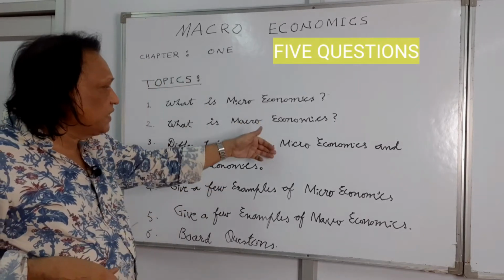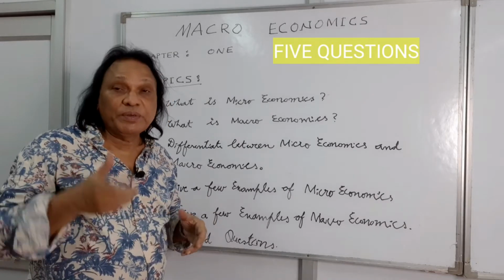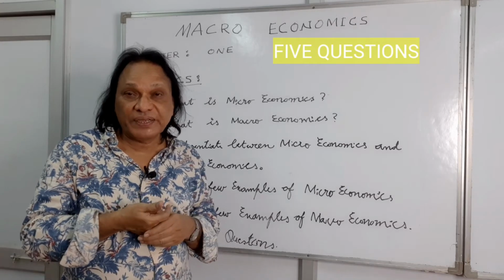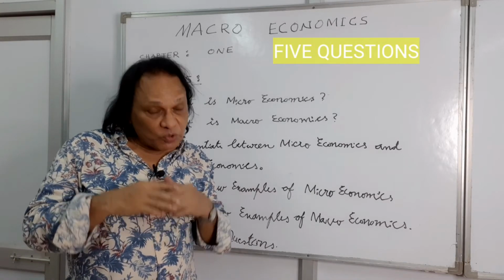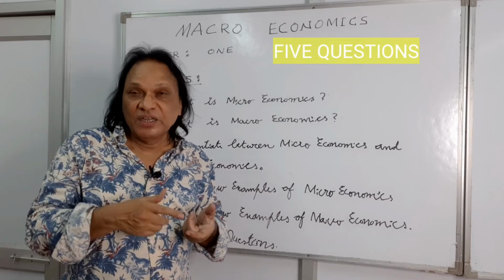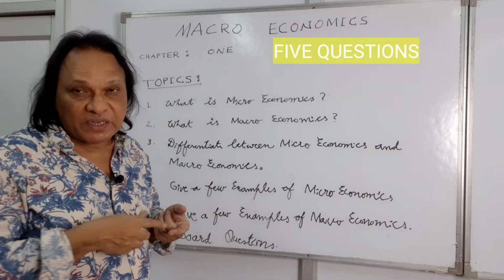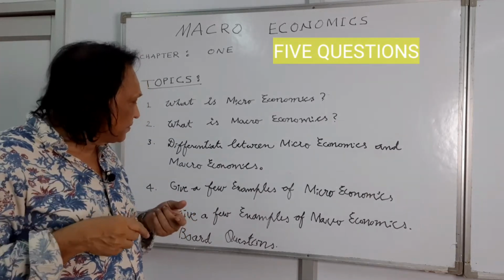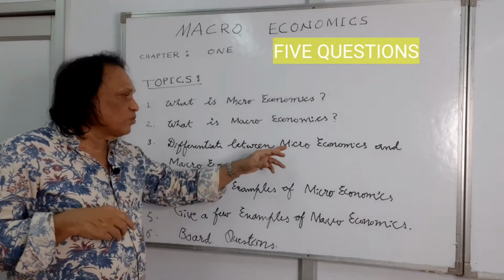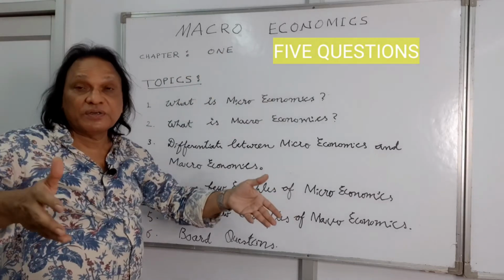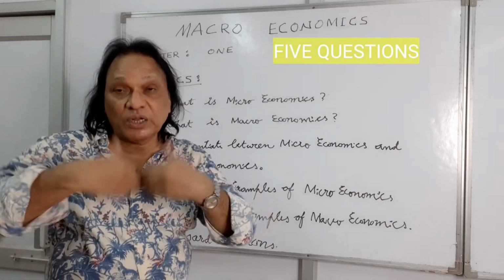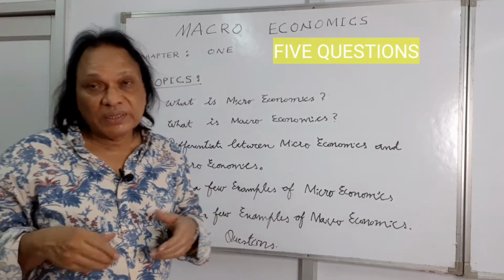Microeconomics basically deals with the allocation of resources. What do you mean by allocation of resources? If your mom gives you a pocket money of 100, 200 rupees, you know best how to allocate it, how much you have to spend on books, how much you have to spend for your friends, how much you have to spend buying books and other stationery for you. Macroeconomics deals not with the allocation of resources, it deals with the growth of resources, how we can grow the economy, how the GDP we can grow, all these things.